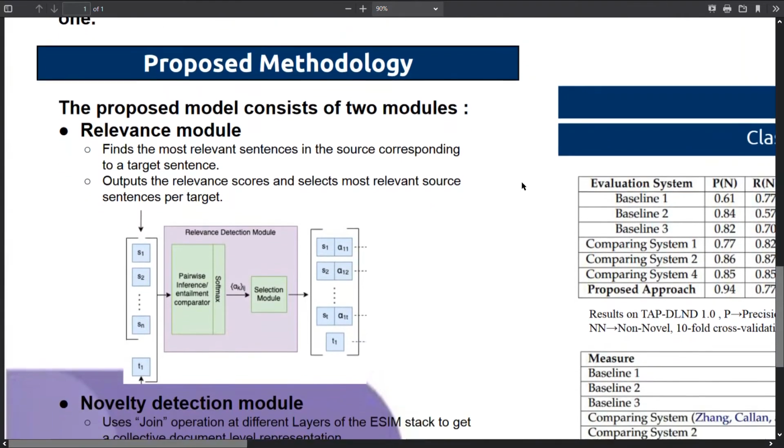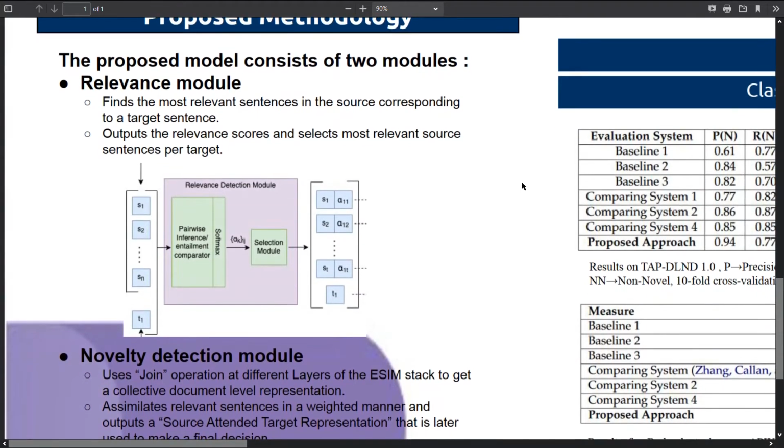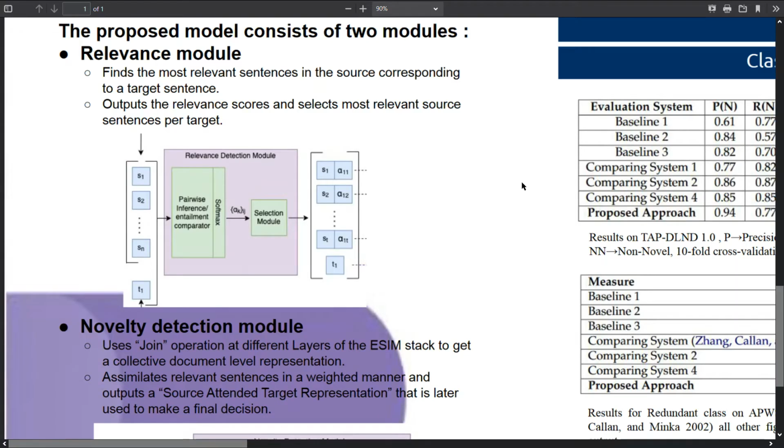So the proposed method that we use for making such a model is that we have a model that consists of 2 parts. The first module is called the relevance module, and the next part is called the novelty detection module. What the first part does is take all the source sentences and the target sentence, and it uses a pre-trained ESIM comparator, which is basically an entailment comparator, and it finds the entailment scores between each pair, basically T1 S1, T1 S2, and so on for each pair.